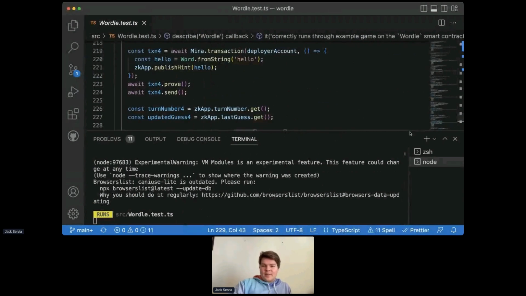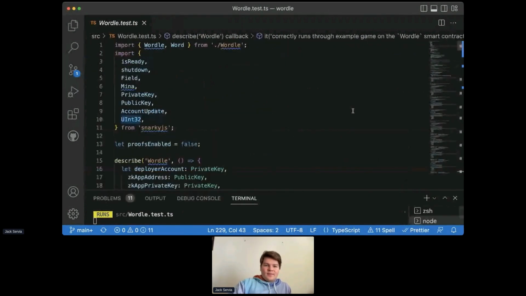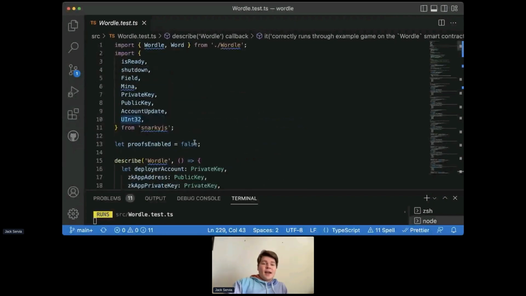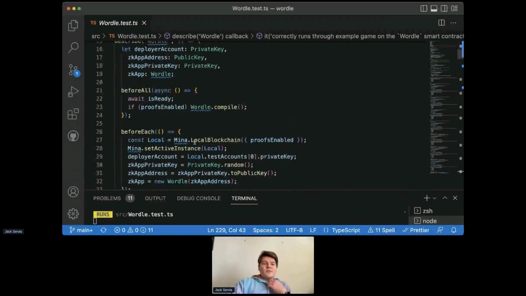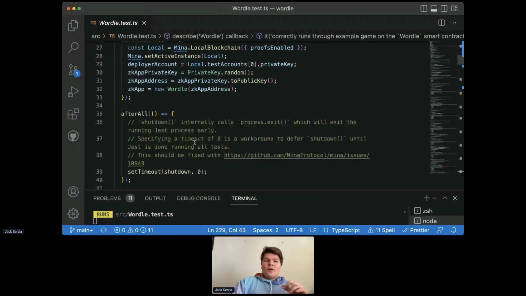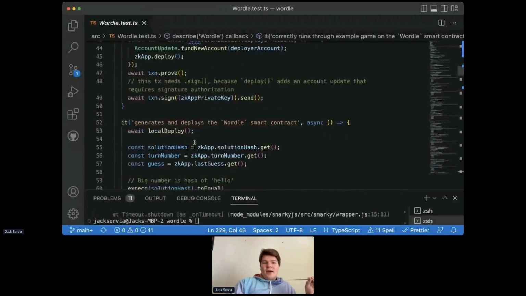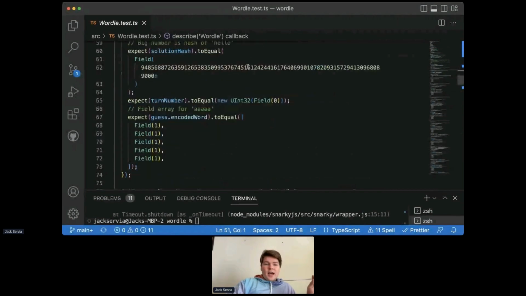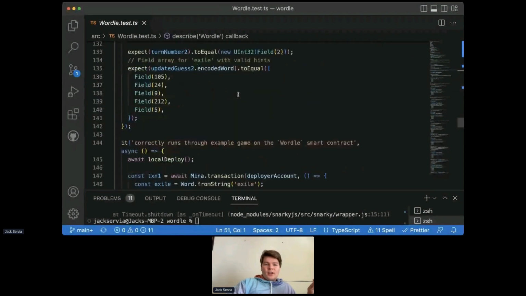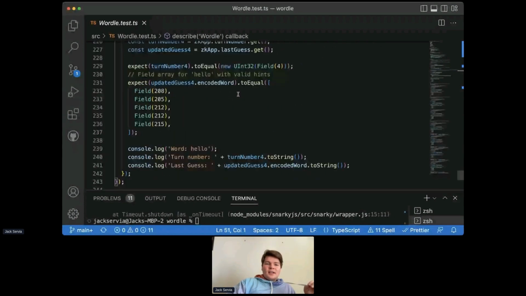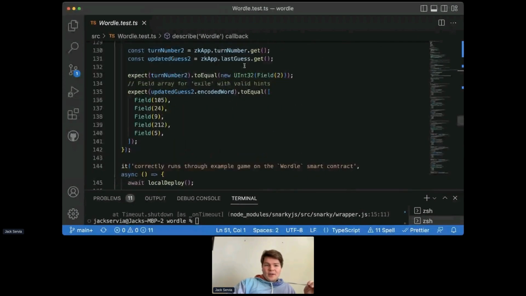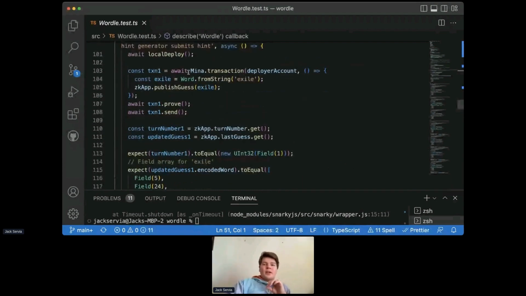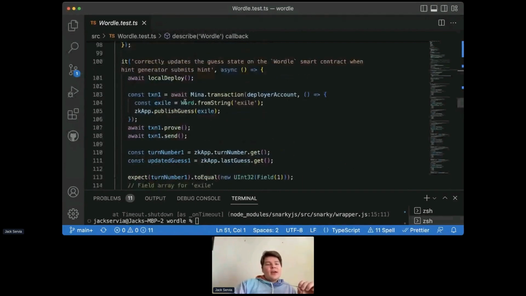We'll run it down here. And so yeah, SnarkyJS, I'm sorry, the zkApps CLI scaffolds all of this for you, so you don't have to worry about it too much, but it's pretty clear what it does. I won't explain it for the sake of time here, but we have our first test, which generates and deploys our smart contract. And then we get into the more interesting one down here. We test things incrementally. Eventually we get down here to this one, where we're going to do an example flow.